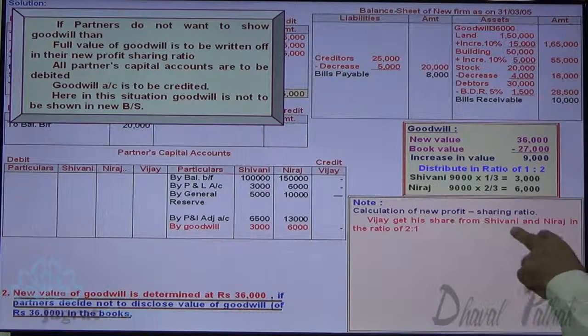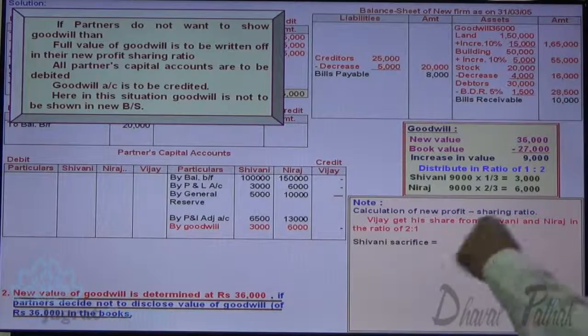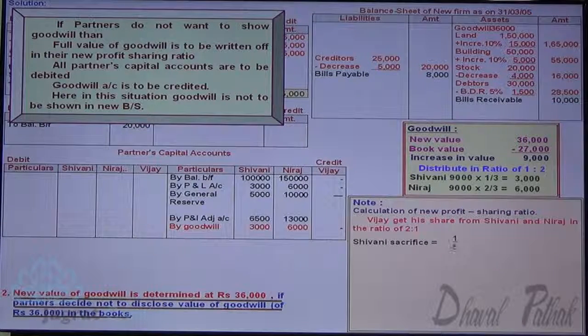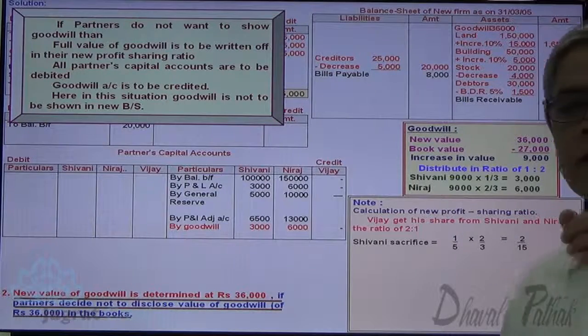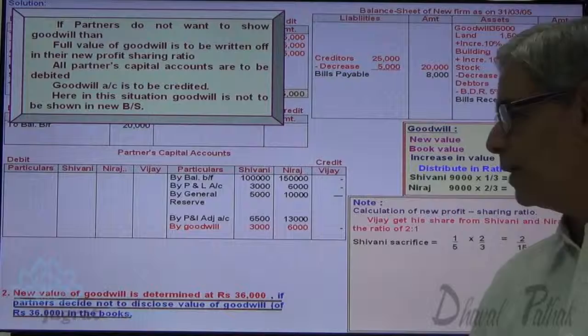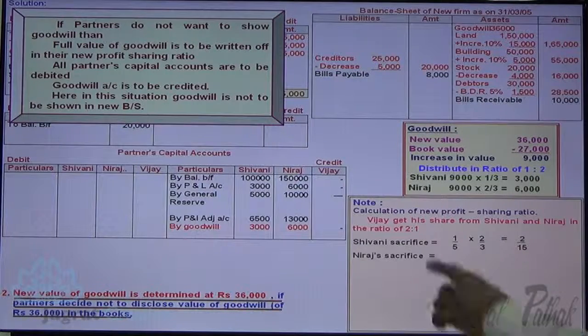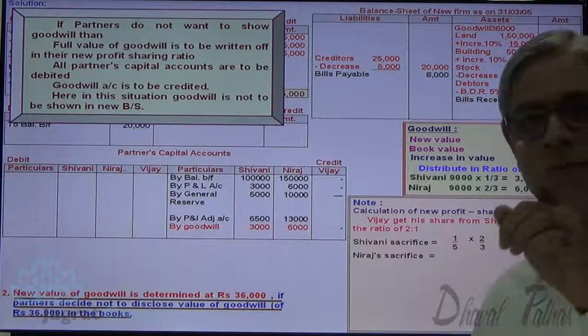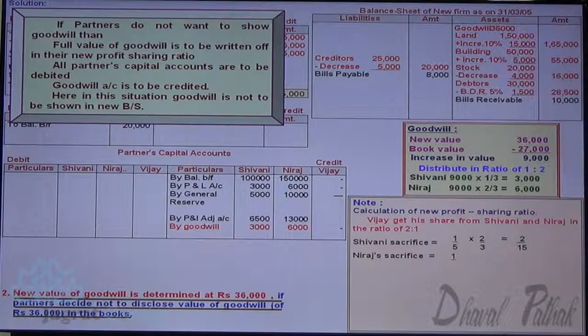Vijay gets his share from Shivani and Neeraj in the ratio of 2:1. So Shivani's sacrifice is 1/5 into 2/3, that is 2/15. Neeraj's sacrifice is 1/5 into 1/3, so 1/15 is the sacrifice of Neeraj.